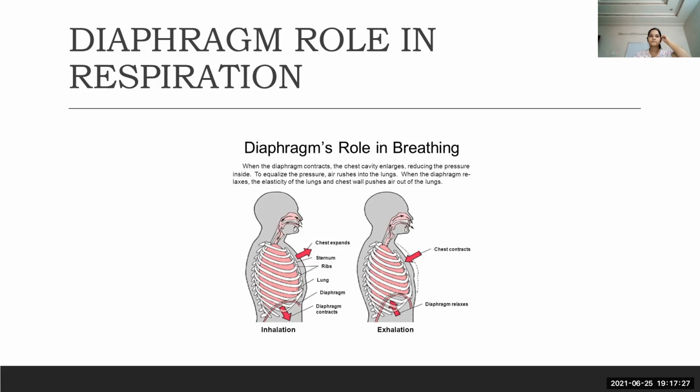Coming to the next slide, diaphragm's role in respiration. Here we have seen the role of the epiglottis. Now we are going to look at the diaphragm. Where is the diaphragm present, children? Yes, right. It is a junctional region between the lower and upper abdomen. It is a thin layered structure.